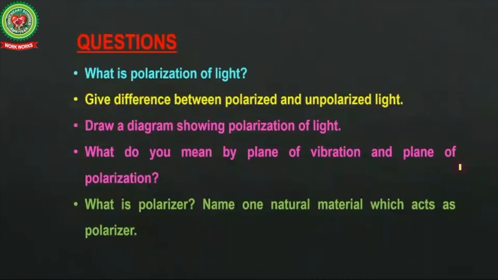Now let's discuss some of the questions. Question number 1. What is polarization of light? Question number 2. Give the difference between polarized and unpolarized light. Question number 3. Draw a diagram showing polarization of light. Question number 4. What do you mean by plane of vibration and plane of polarization? And the last question is, what is a polarizer? Name one natural material which acts as a polarizer.